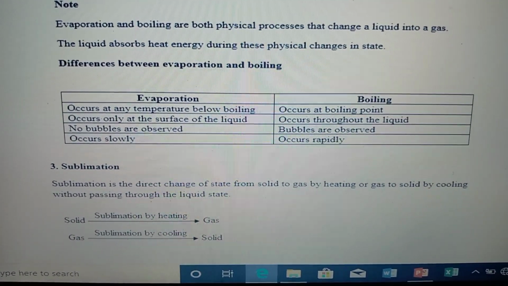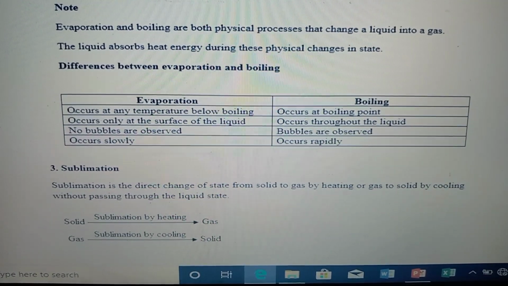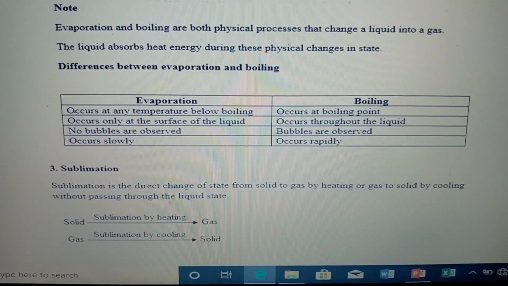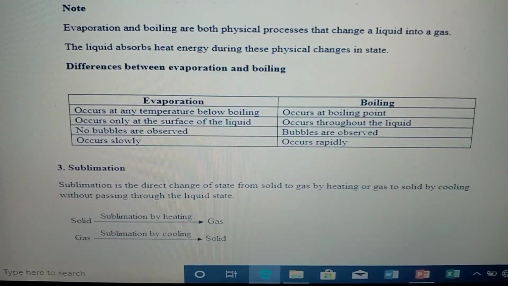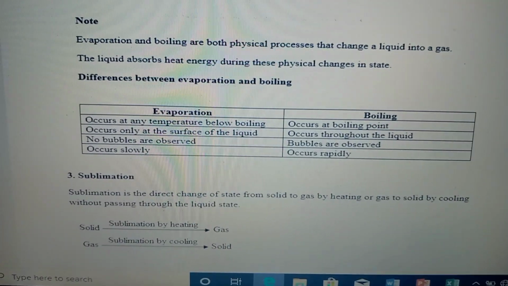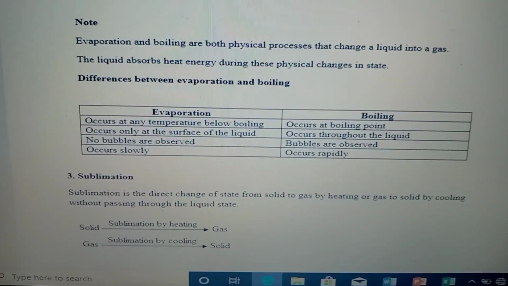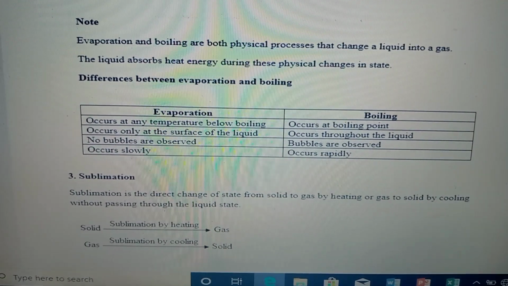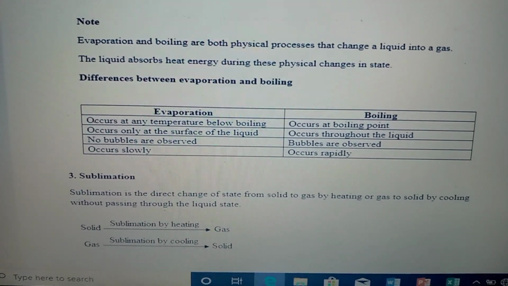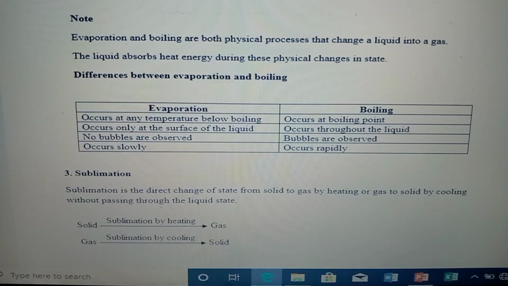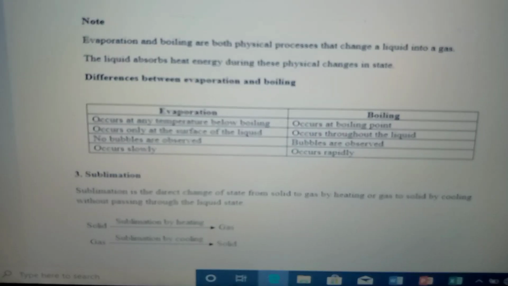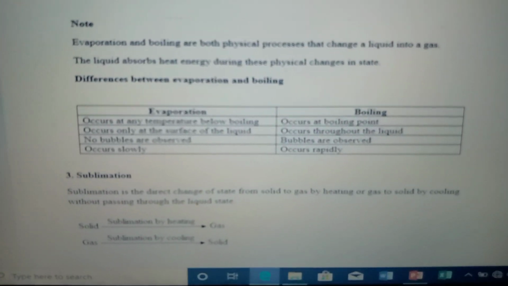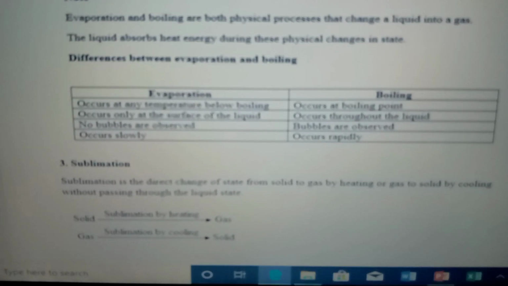Evaporation occurs at any temperature below boiling point. Before boiling, it's just giving off gas. That is evaporation. But boiling occurs at the boiling point, where water is at 100 degrees Celsius.